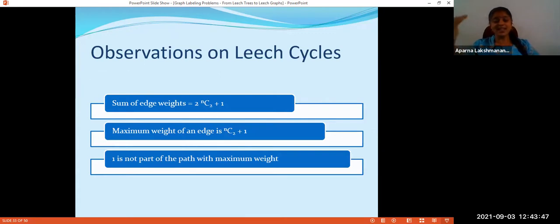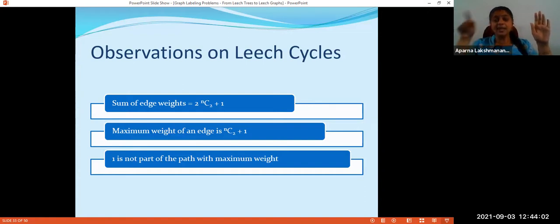It is precisely NC2 plus 1. How can I be sure? That will be less than or equal to, not precisely, that will be less than or equal to NC2 plus 1. You remove the one edge which is having maximum edge weight.